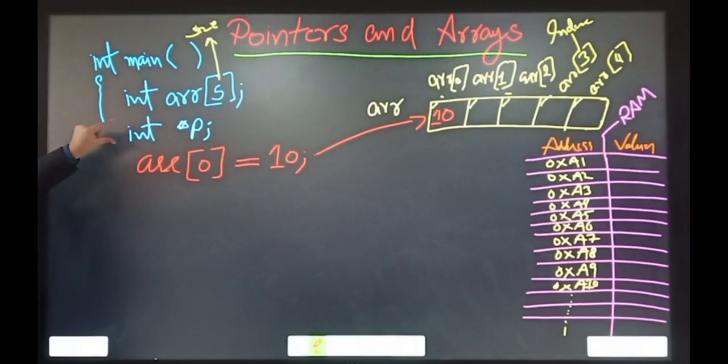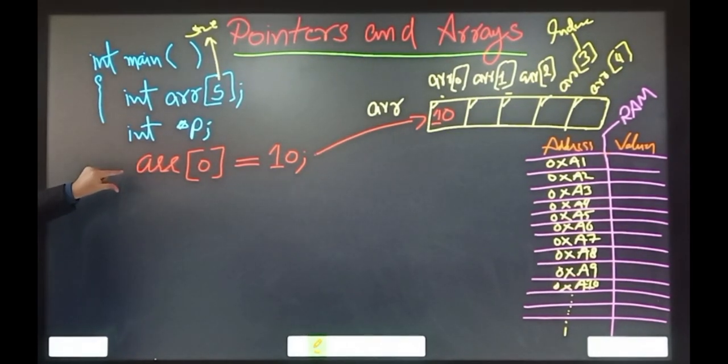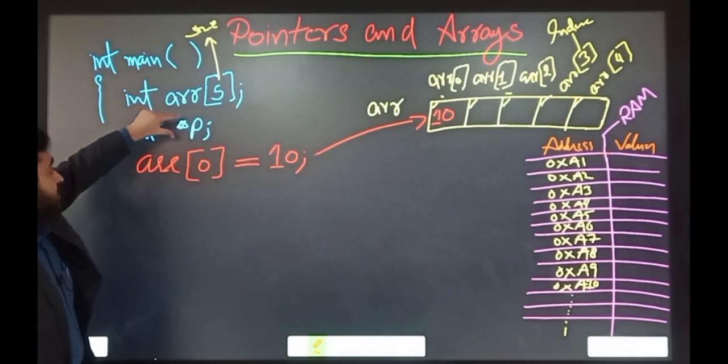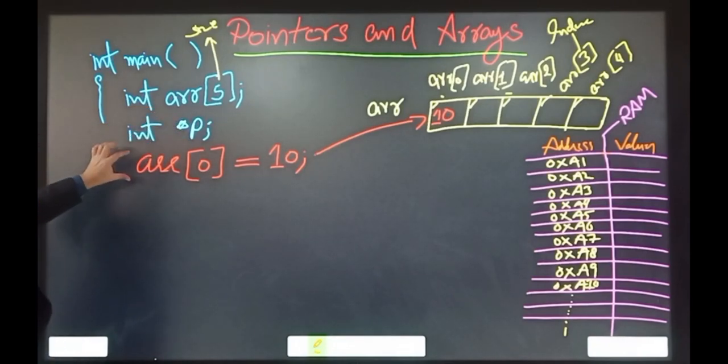Coming to the pointer, how can we connect this pointer to the array? Before explaining p, I want to explain the name of the array.